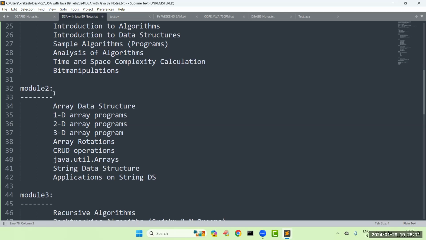Collection framework won't be covered separately. I'm not going to cover the collection framework. Maybe if you require it, I will provide video support. In my Core Java class, I'm taking the collection framework, so I will share those videos with you. Okay.